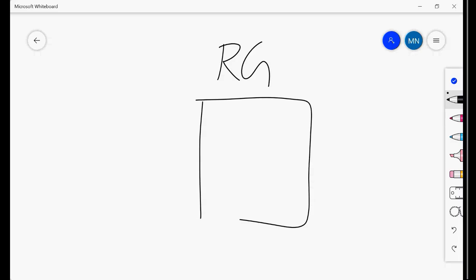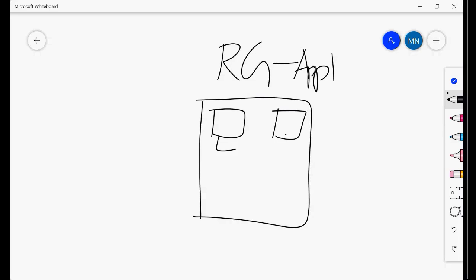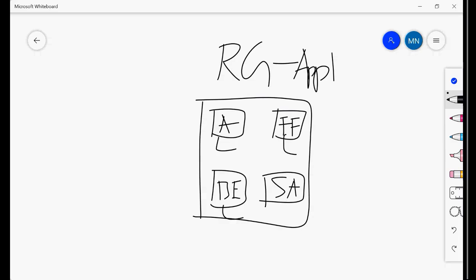right? So in the resource group, I will call it resource group app 1, and here itself I will have all the VMs required, all the workloads required, the storage account, and this is my back end, this is my application, this is my front end, or whatever it is.